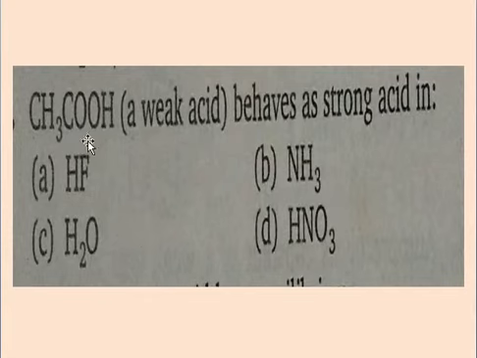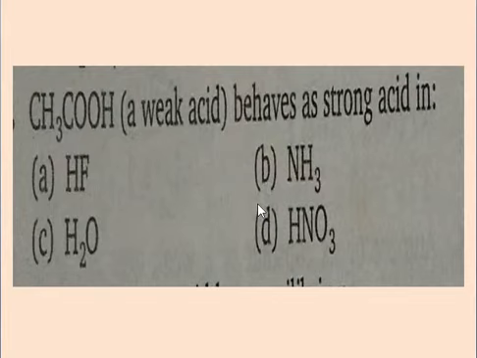Therefore, acetic acid readily reacts with ammonia to form the corresponding salt, or sometimes different compounds. In ammonia, acetic acid behaves as a strong acid.